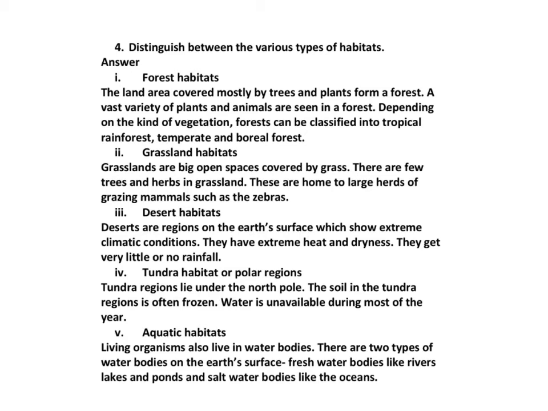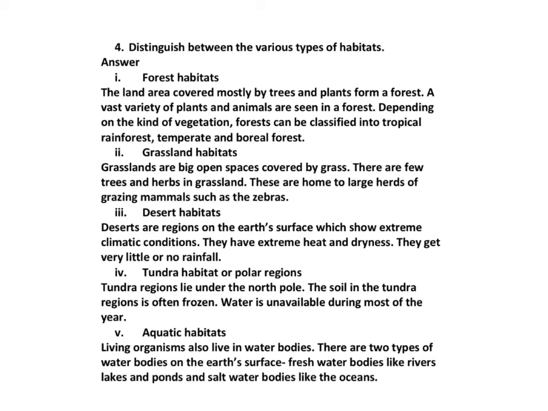Next is tundra habitat or polar regions. Tundra regions lie under the North Pole. The soil in the tundra regions is often frozen. Water is unavailable during most of the year. Next type of habitat is aquatic habitat. Living organisms also live in water bodies. There are two types of water bodies on the earth's surface: freshwater bodies like rivers, lakes, ponds, and saltwater bodies like the oceans.